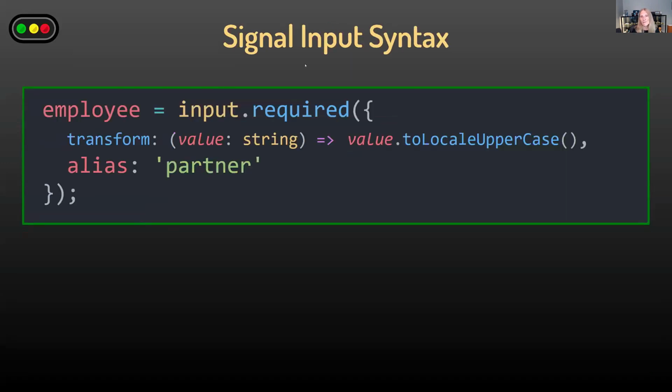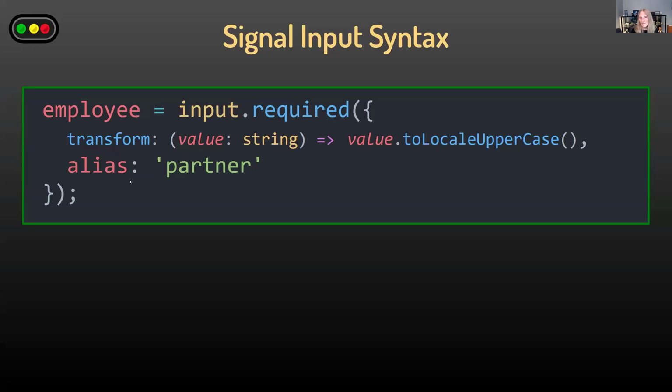Okay. The syntax has a couple of options. You can call .required, and a required input means that the parent absolutely has to pass something to it, or you'll get a syntax error. The transform allows you to transform the value between the parent and the child. So whatever the parent passes in, this code will convert it before assigning it into this signal.